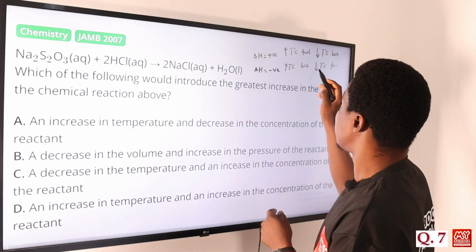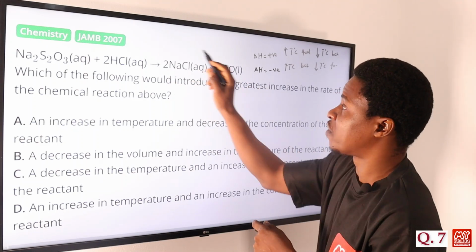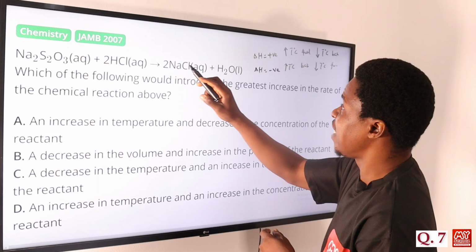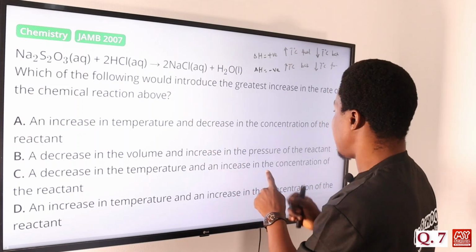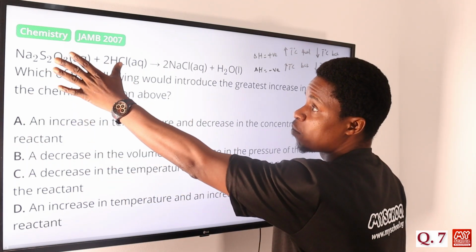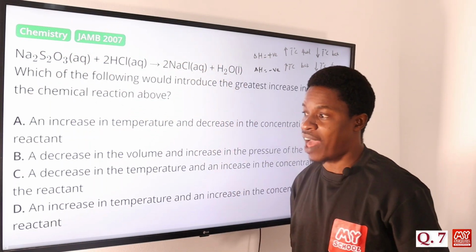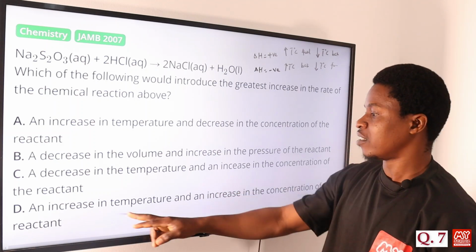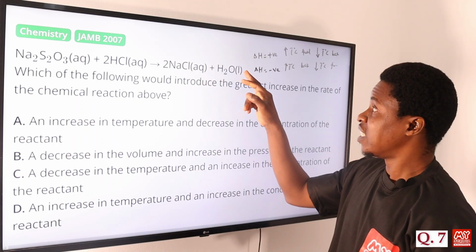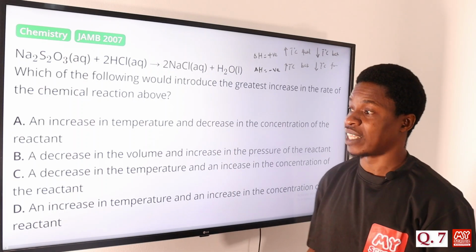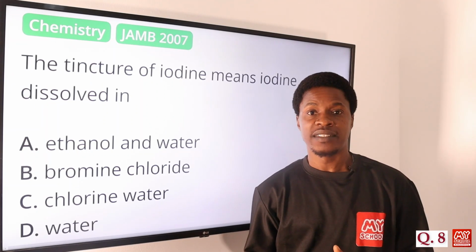If it's exothermic, it means that a decrease in temperature will favor the forward reaction because we are looking at where we want to have more of this formed. So if delta H is negative, an increase in temperature will favor more of this, which means that a decrease in the temperature, yes, will favor this. An increase in the concentration of the reactant, if we increase the concentration of this reactant, we have more of this formed. So with that, option C is correct. Option D says an increase in temperature and an increase in... we cannot have an increase in temperature for this to happen because this is an exothermic reaction, okay? So based on that, the correct answer is option C. On to question 8 now.